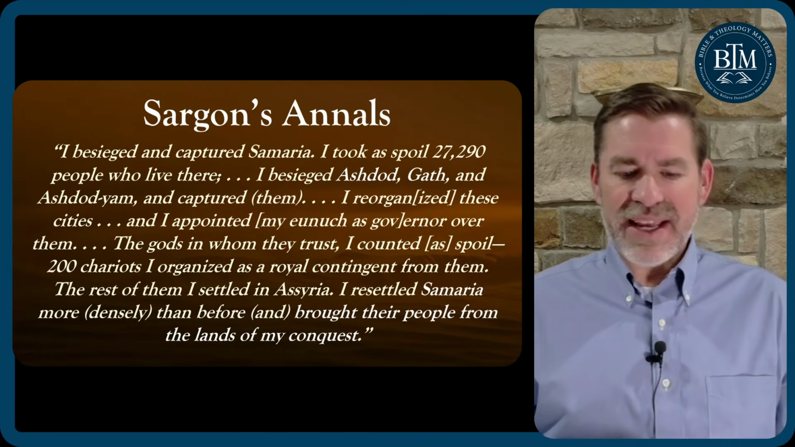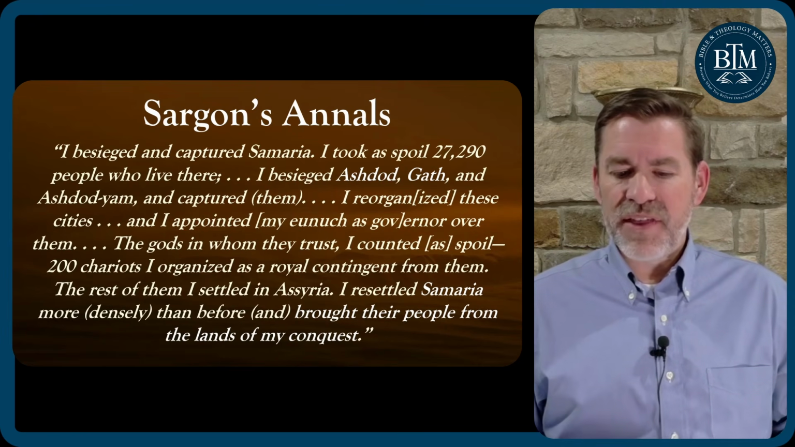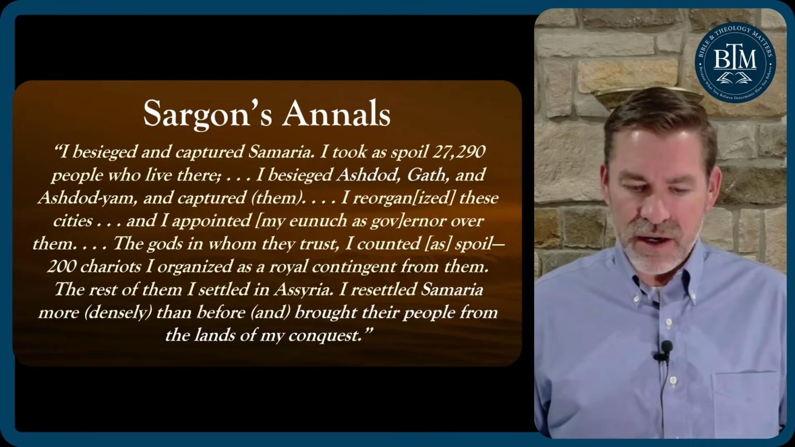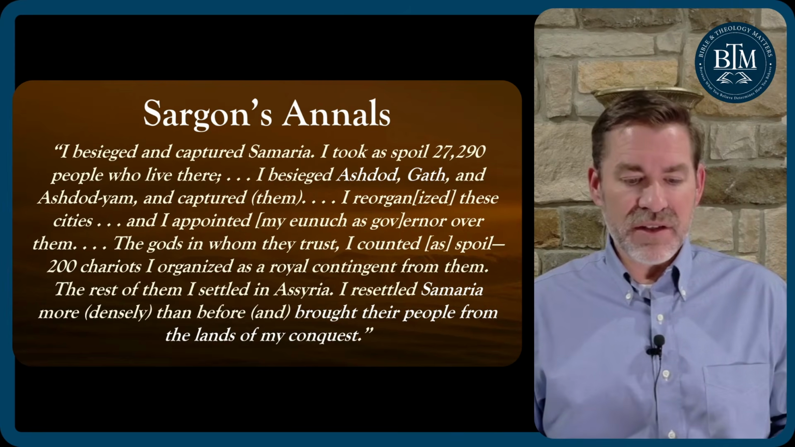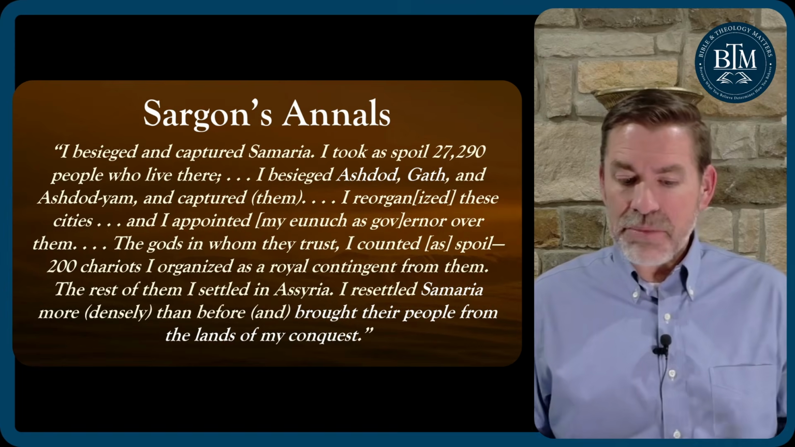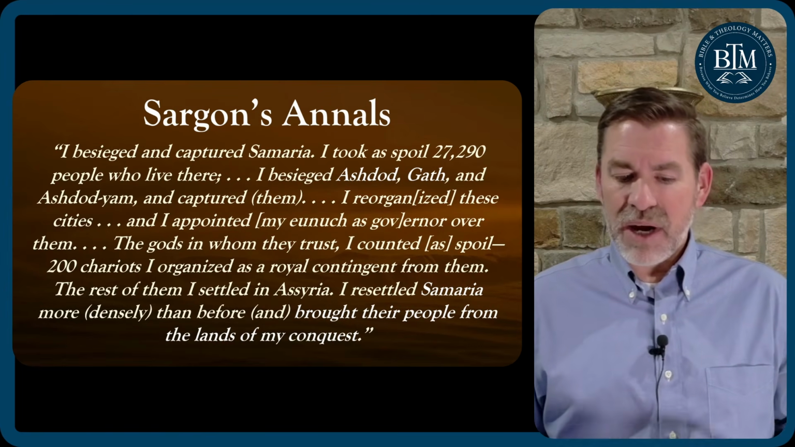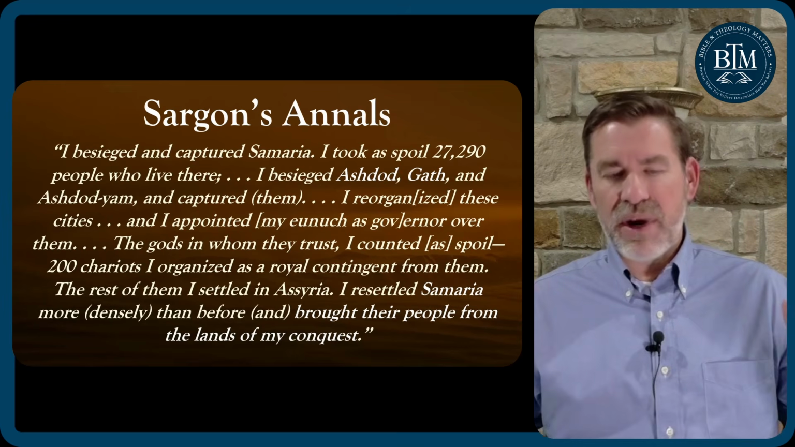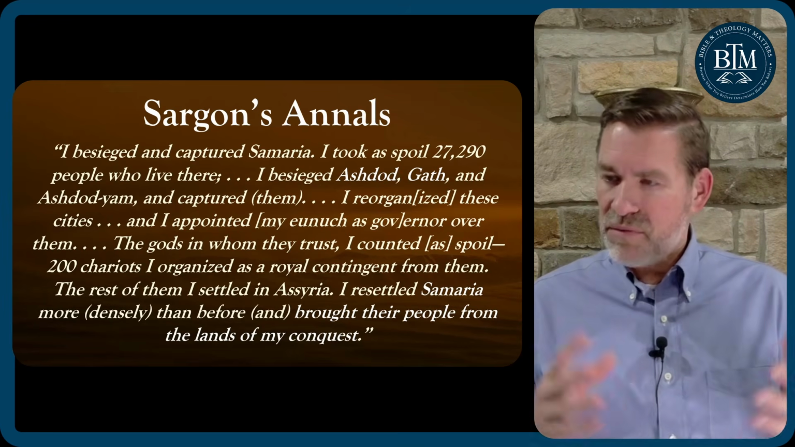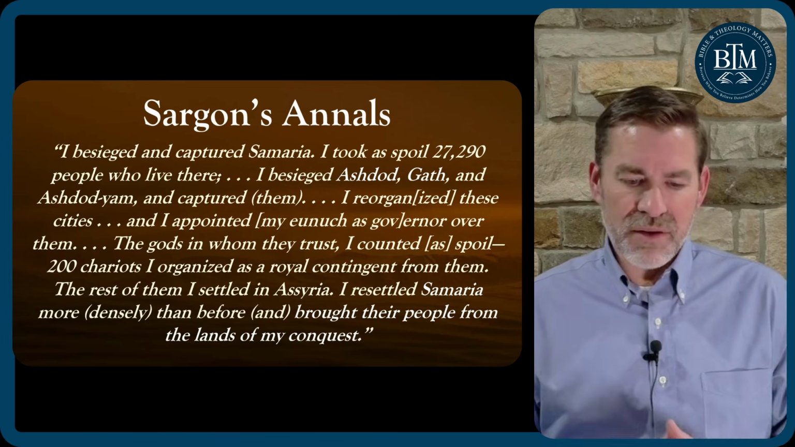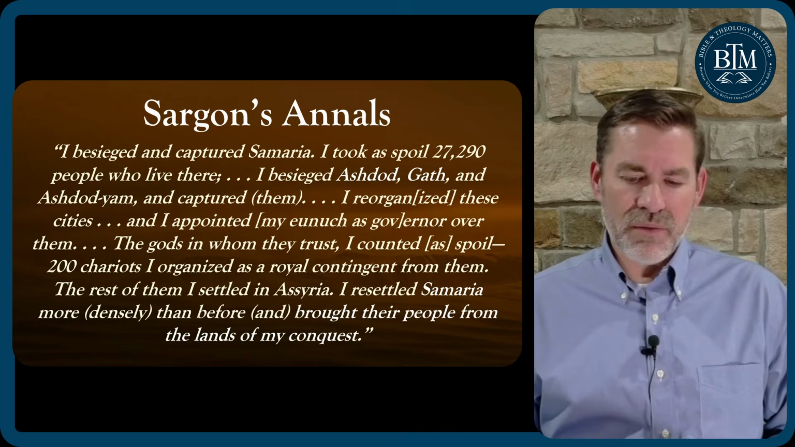I besieged and captured Samaria. I took as spoil 27,290 people who lived there. I besieged Ashdod, Gath, those are Philistine cities, and Ashdod-Yam, and captured them. I reorganized these cities, and I appointed my eunuch as governor. Anything in brackets is reconstructed, not visible or able to be detected for sure, but there's enough text around it to understand or think what it originally would have been.